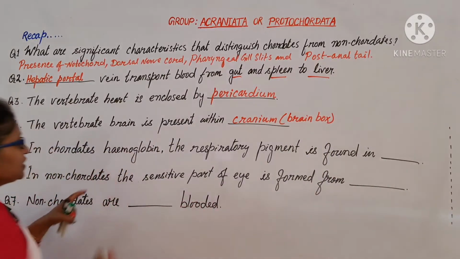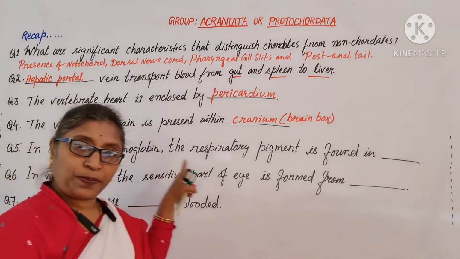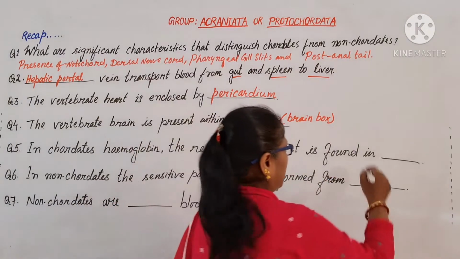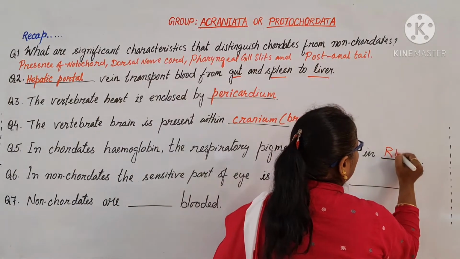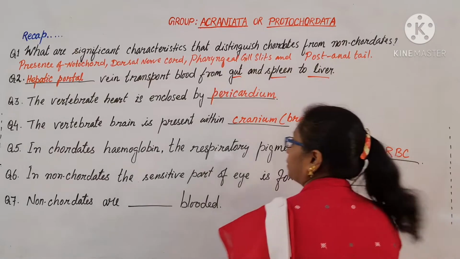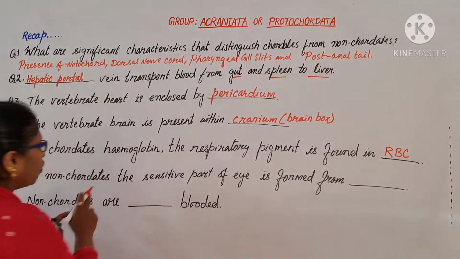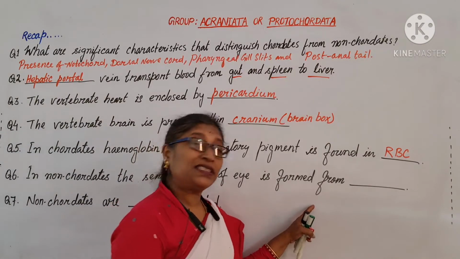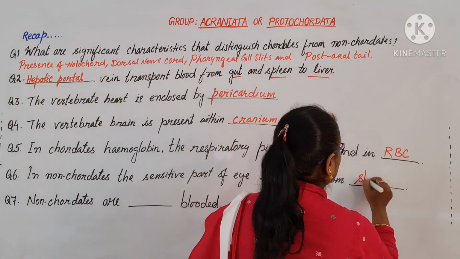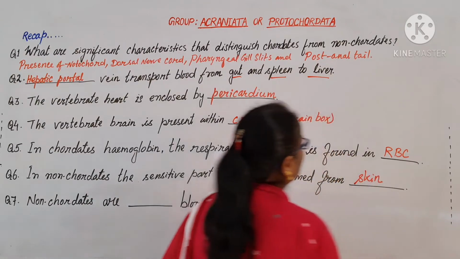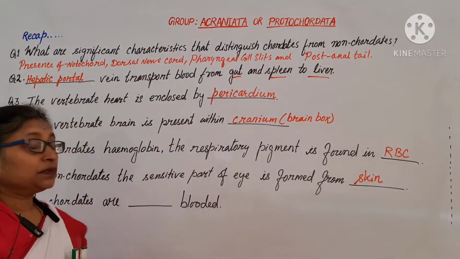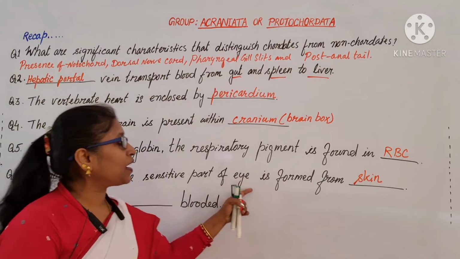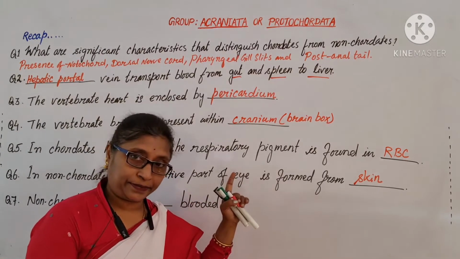In chordates, hemoglobin is the respiratory pigment, found in RBC, red blood corpuscles. In non-chordates, the sensitive part of the eye is formed from skin. In chordates, the sensitive part of the eye is formed from brain.